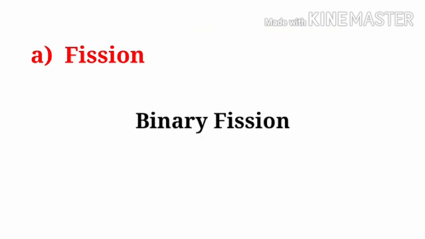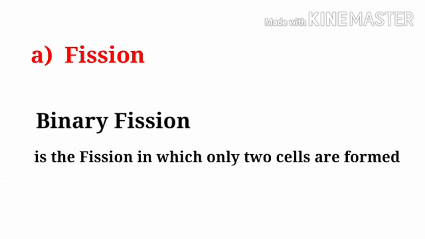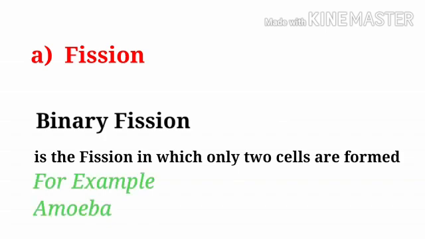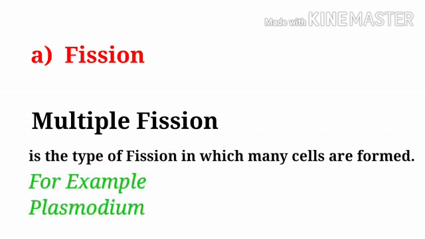First, fission. The parent cell divides into daughter cells. There are two types of fission, binary fission and multiple fission. Binary fission is a fission in which only two cells are formed, for example amoeba, while multiple fission is a type of fission in which more than two cells are formed, for example Plasmodium.